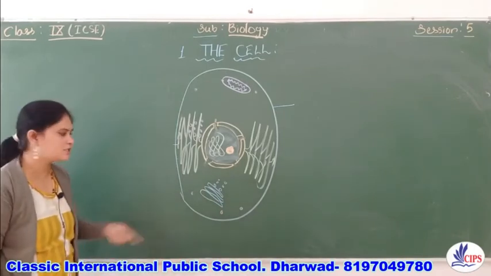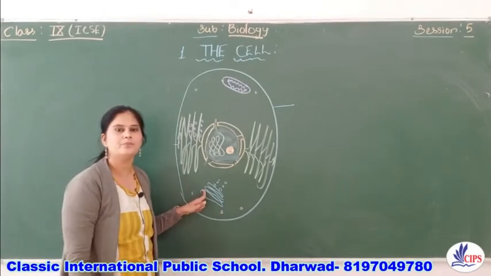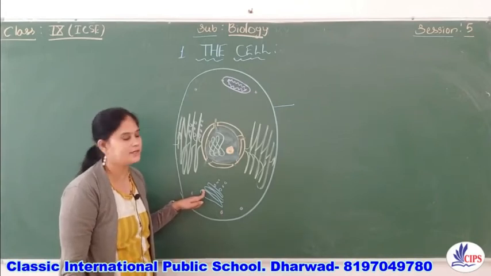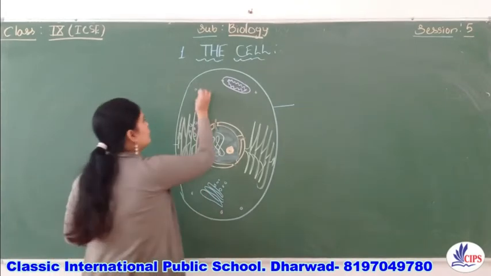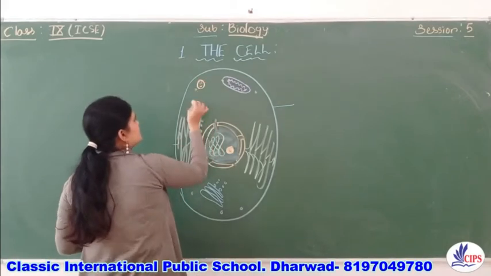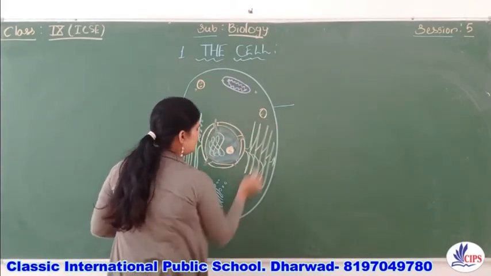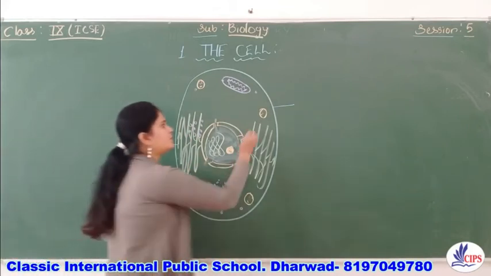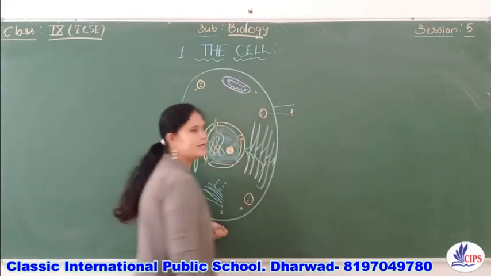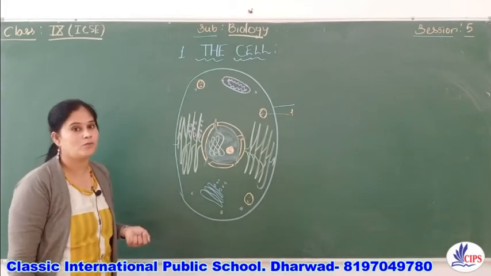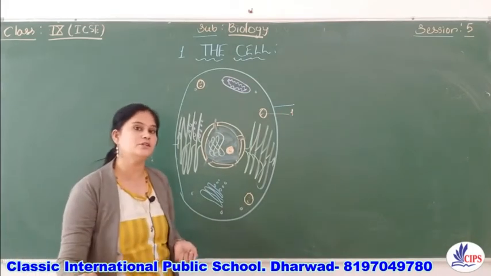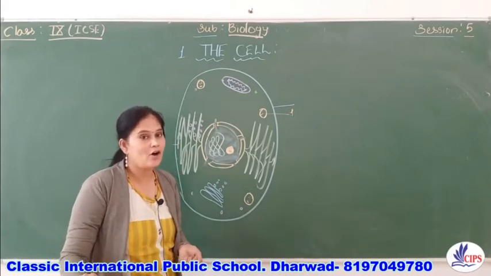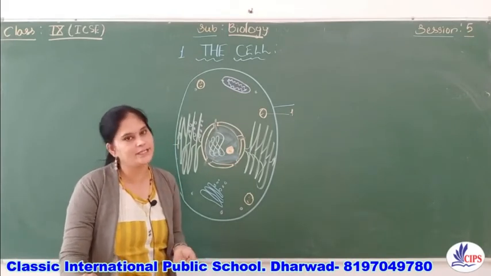What do you call this structure? What is this cell organelle? Yes, it is the Golgi apparatus, right? Then one more structure you have like this one. These are the enzymes which are present here, the digestive juices. What is this one? Yes, it is lysosome. And what do you call the lysosome, children? Yes, these are called the suicidal bags of the cell, right?